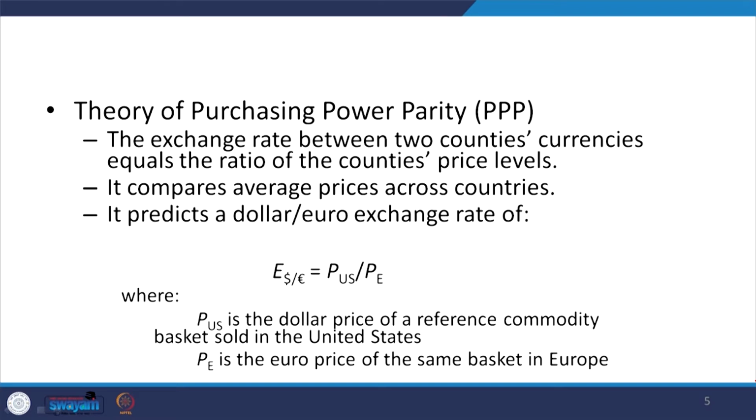So, P_US is the dollar price, as we have already said, of a particular commodity basket that is sold in the United States, and P_E is the price in England or in Europe. If you are taking euro here, the euro symbol is there. So, that means the country concerned for E stands for Europe. Okay. Now, what are the relations between this PPP and the law of one price?